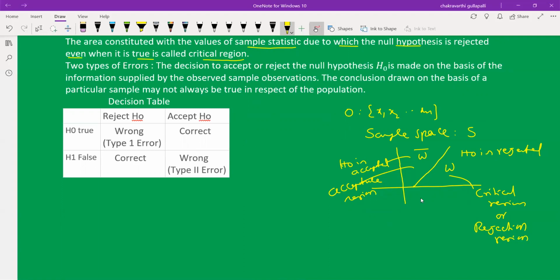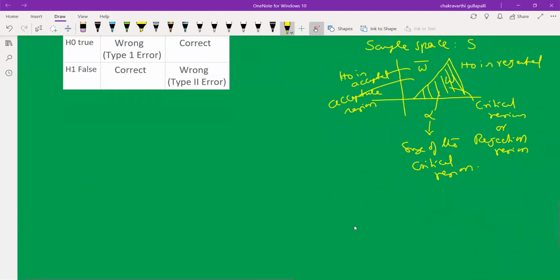So the size of the critical region is denoted by alpha. Alpha is also called the level of significance. I will explain later. Alpha is also called the probability of type 1 error, level of significance, and size of the critical region. Alpha is what here? Size of the critical region. So, one more example.